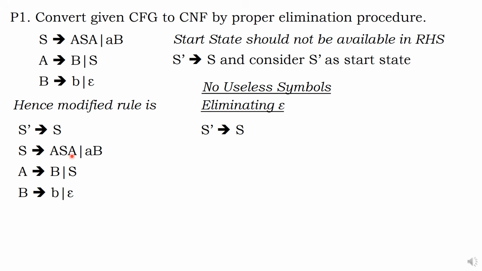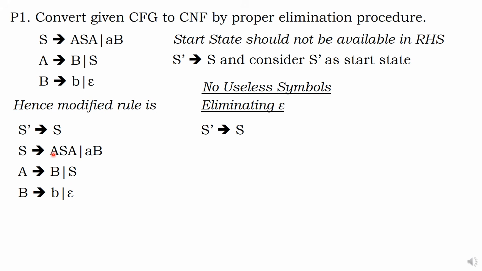A, S, A. Who is A? B. Who is B? Epsilon. Which means you can substitute epsilon in the place of B, which means indirectly you can substitute epsilon in the place of A. If that is the case, in the place of A, if you put epsilon, SA. In the place of this A, if you put epsilon, AS.